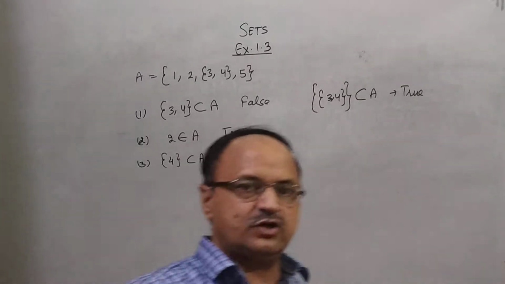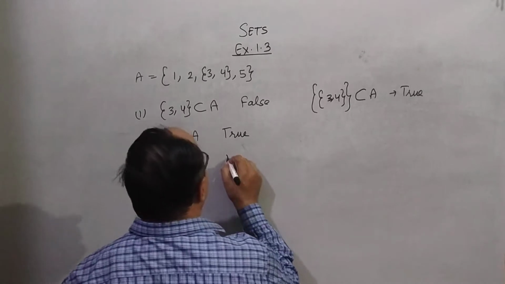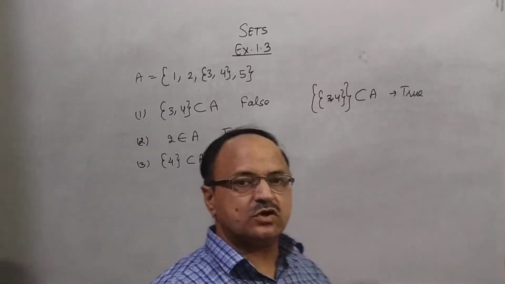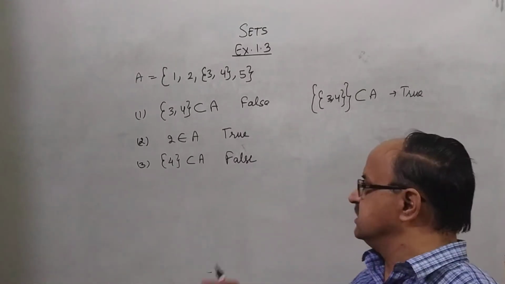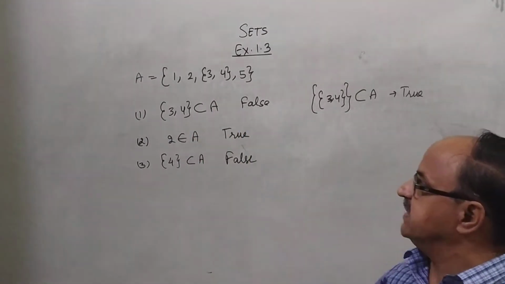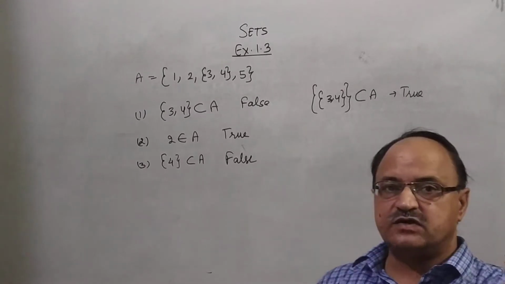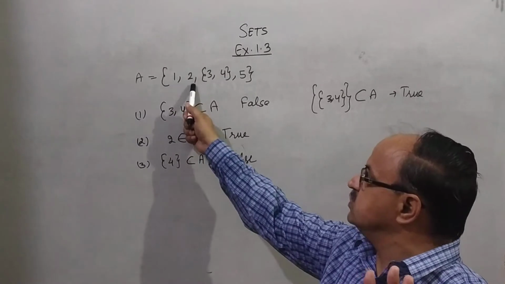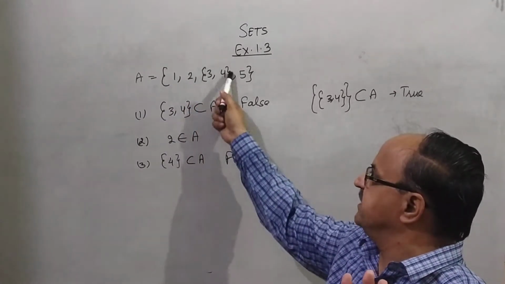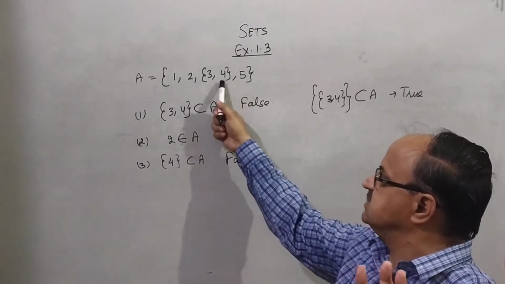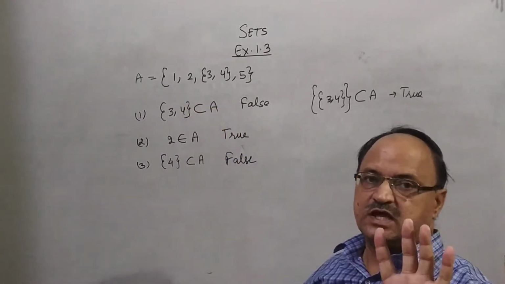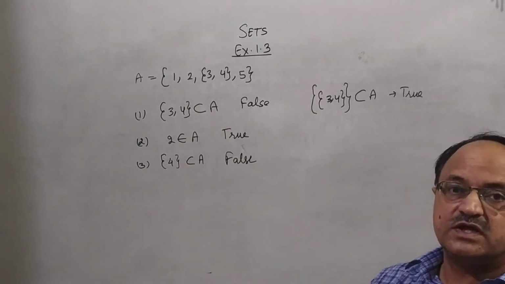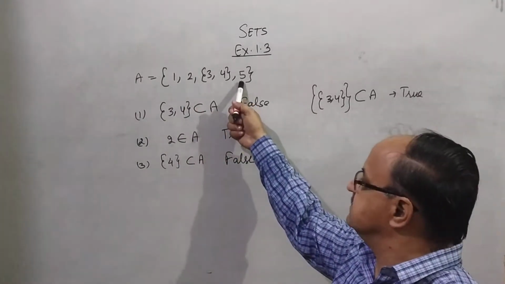Third point: can you say that 4 is a subset of A? No, false, because 4 is not an element of set A. In set A there are 4 elements: the first element 1, second 2, third {3, 4} as a single element, and 5 is one element.